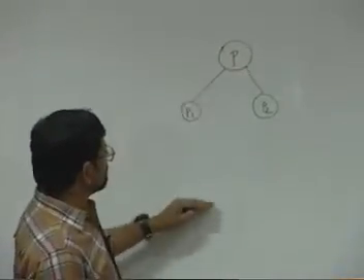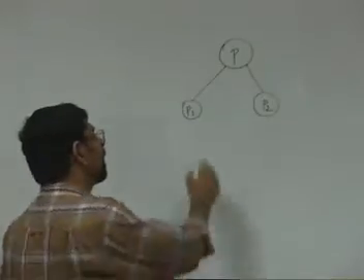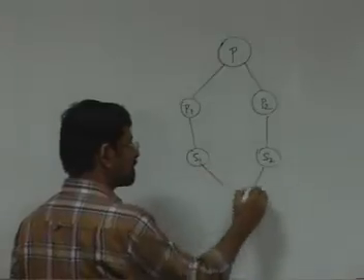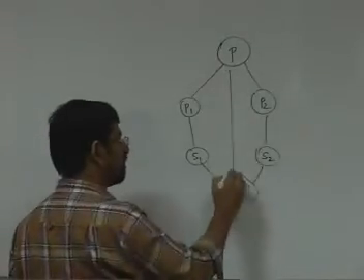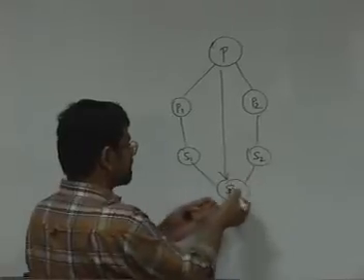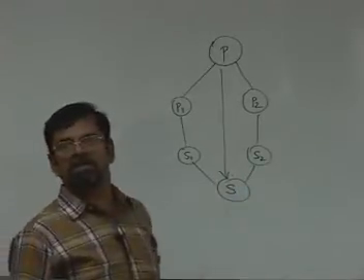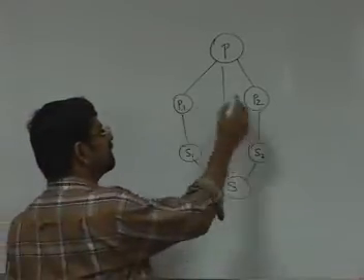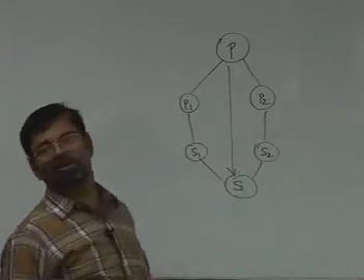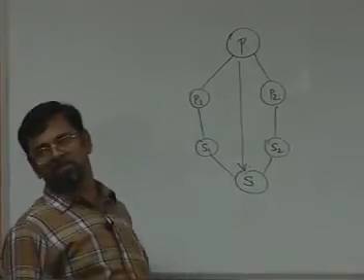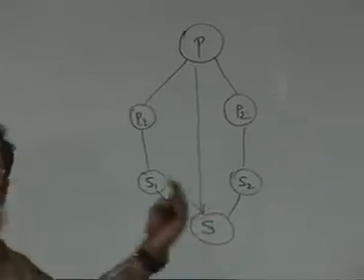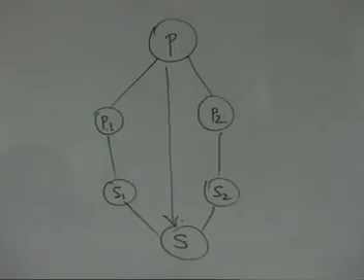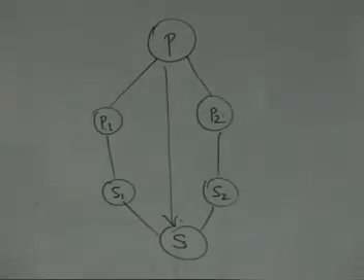But if they resemble the original problem, you recursively solve them, and then based on the solutions of these subproblems, you synthesize the solution of the original problem. So the solution to the original problem is obtained by putting these sub-solutions together. The important point to be observed is these problems are disjoint. Because these problems are disjoint, we are able to individually work on them, assemble their solutions together, and then get to a final solution.